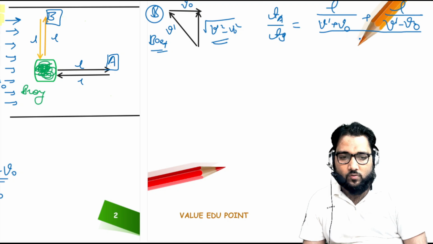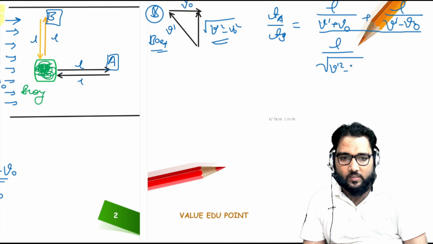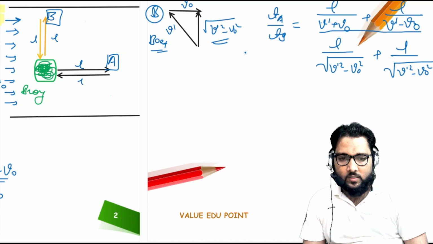But in case of B, the length is L and the velocity will be under root v dash square minus v naught square. Again, while returning, the velocity will be the same. Is it okay, guys? Up to here? Okay.